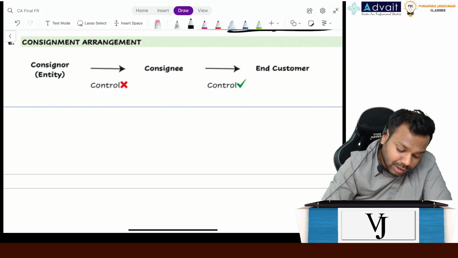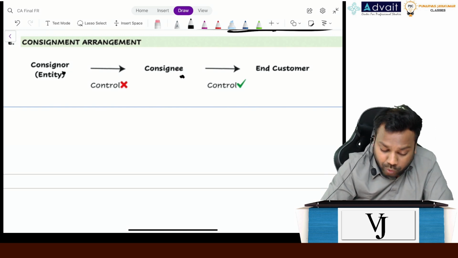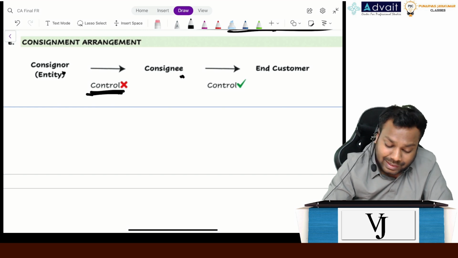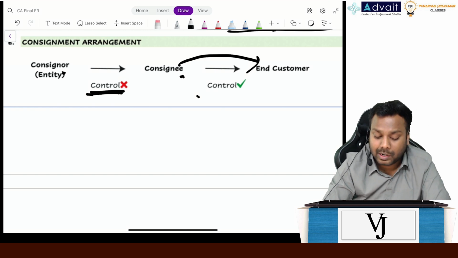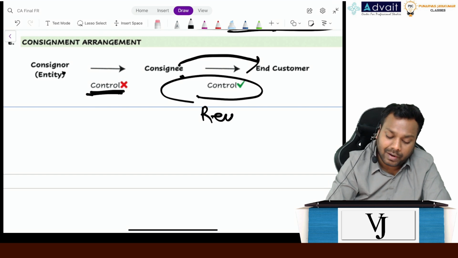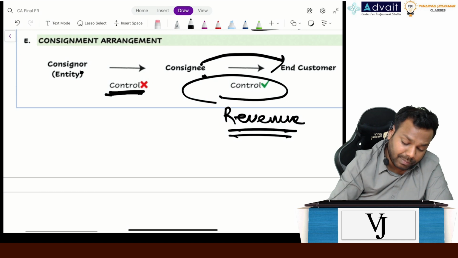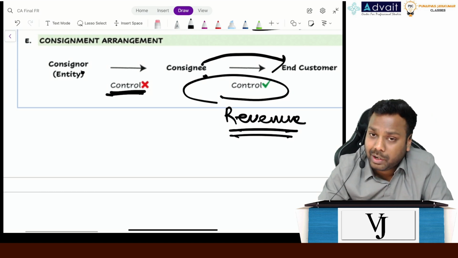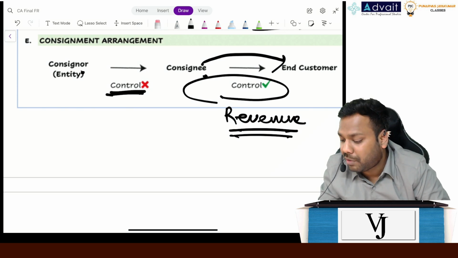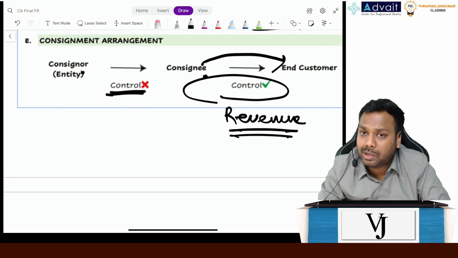When I transfer the goods to the consignee? No, because the control doesn't get transferred. But when the consignee transfers the goods to the end customer, the control gets transferred, and it is then I will have to recognize revenue. Now, just a simple logic. Tell me, will the consignee recognize gross revenue or net revenue? Because if I am giving to the consignee to sell these books, I will give something to him also, right? A commission, right?